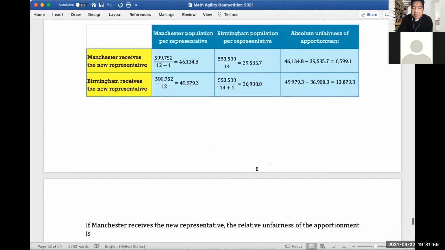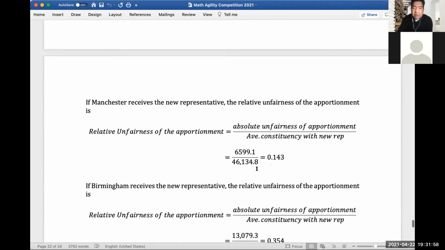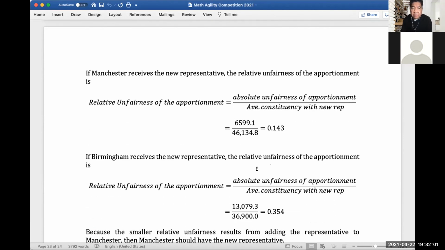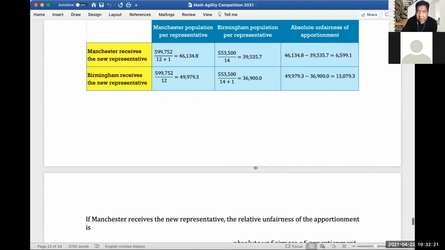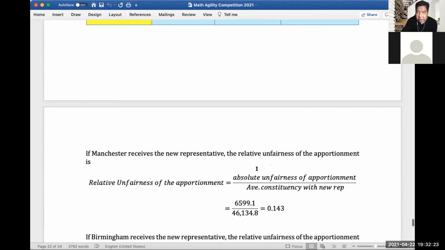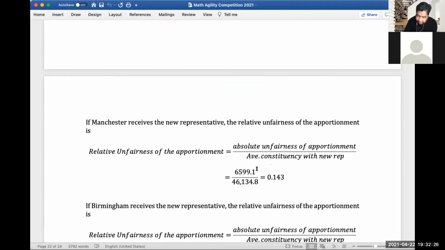And then the next is to compute for the relative unfairness of the apportionment. So if Manchester receives the new representative, the relative unfairness of the apportionment is the absolute unfairness of apportionment divided by the average constituency with new rep. So that's what is in the table. So 65991 divided by 46134.8, and we'll get 0.143 here.